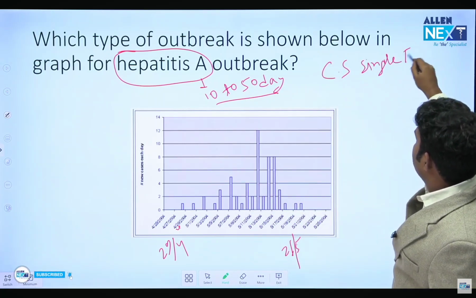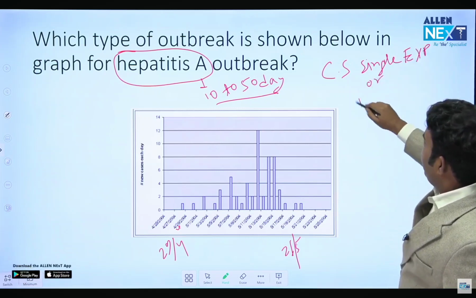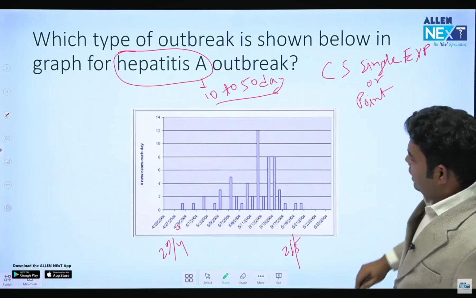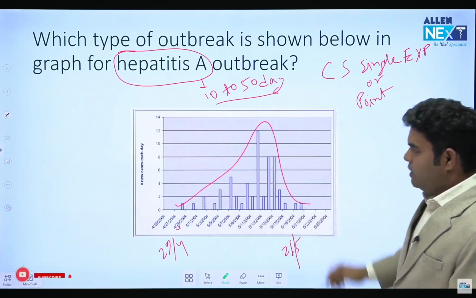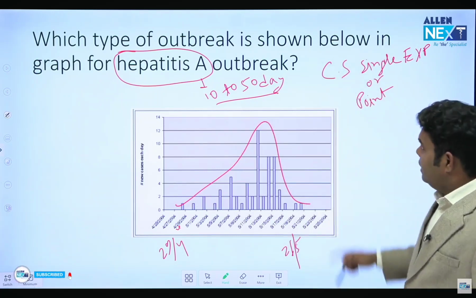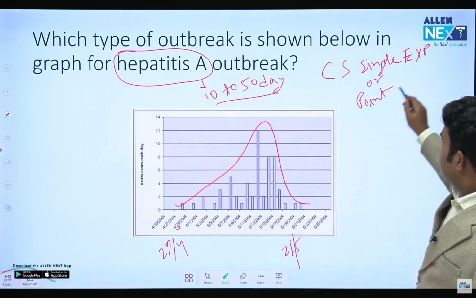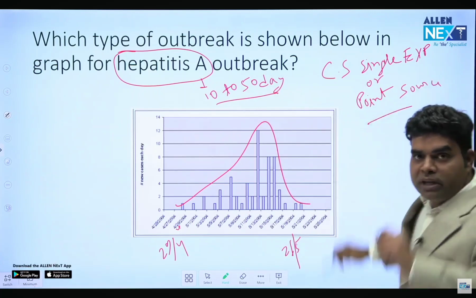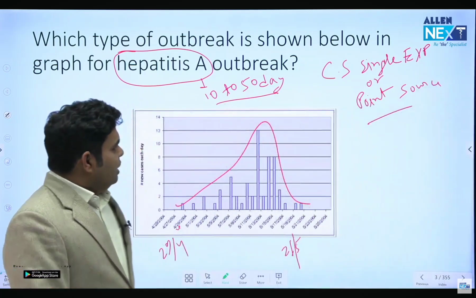And common source single exposure is also known as point source epidemic. Okay, if you draw a curve it will look like this. Sharp rise, sharp fall of cases within 1 incubation period. So it is point source or common source single exposure epidemic. Okay. Now let's have one more question.